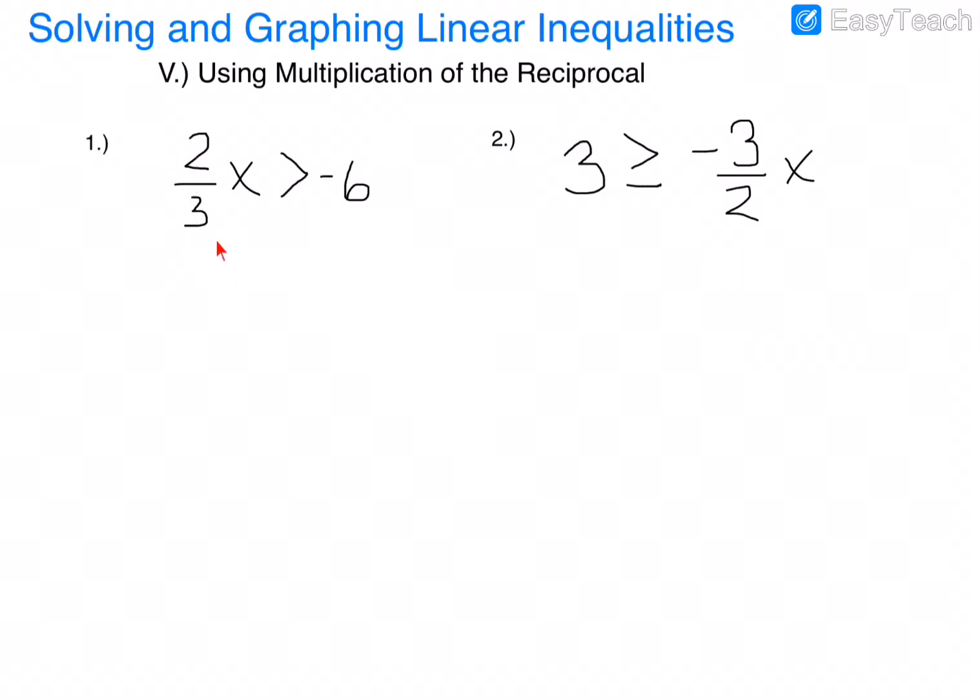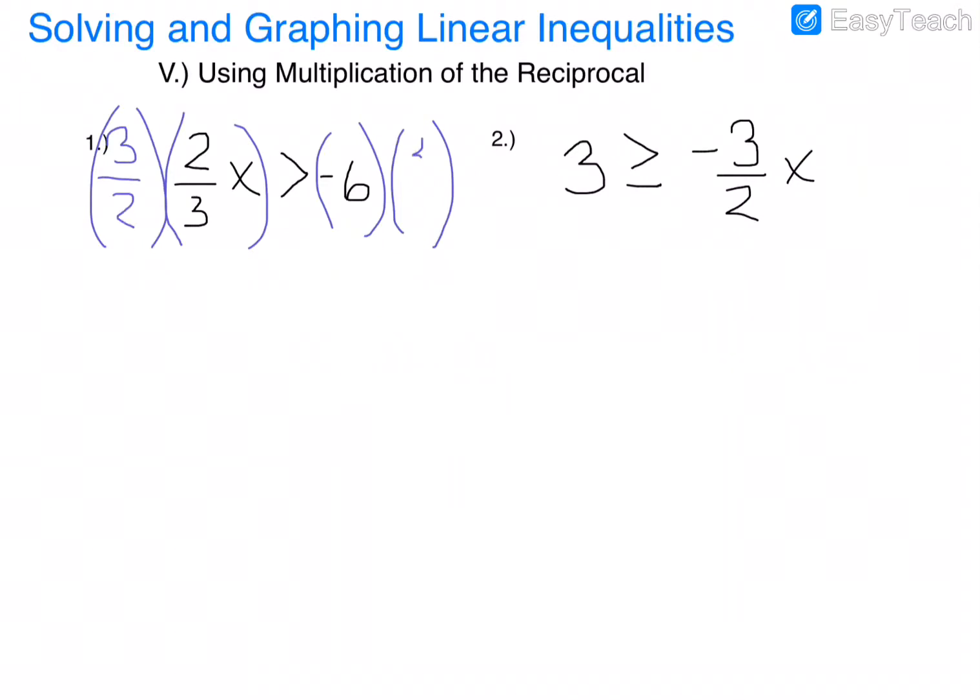So let's work through this first example first. I'm going to put both sides in parentheses. So we got this side and this side in parentheses. And I'm going to make another set of parentheses. And we're going to multiply by 3/2, because that's the reciprocal of 2/3.